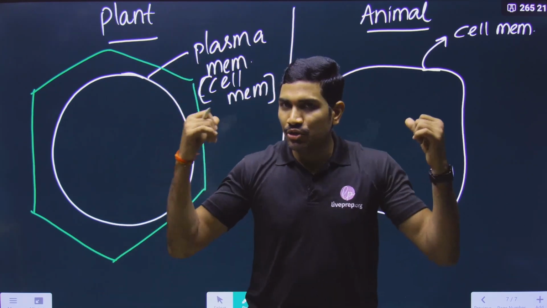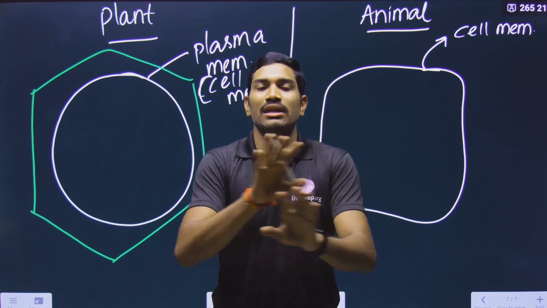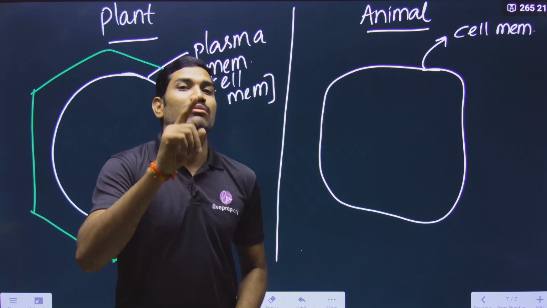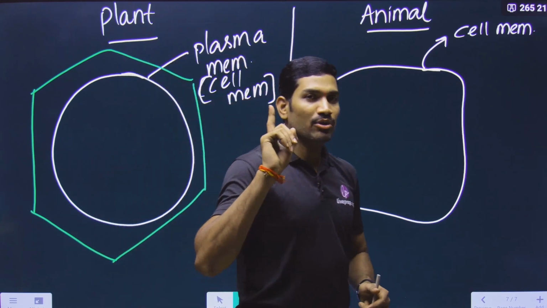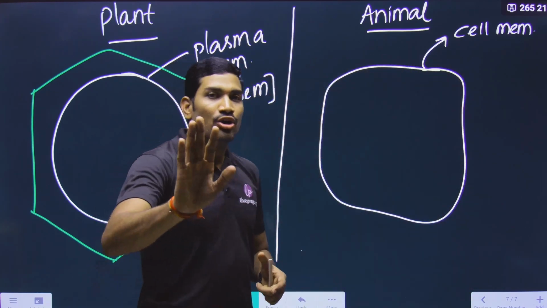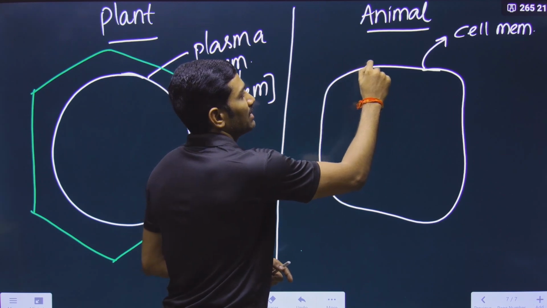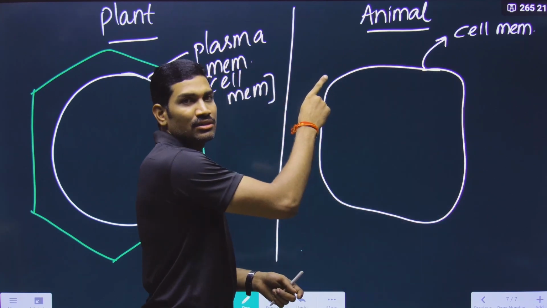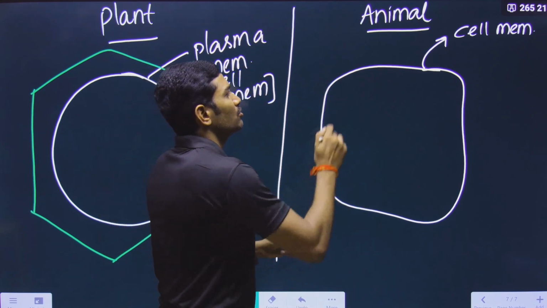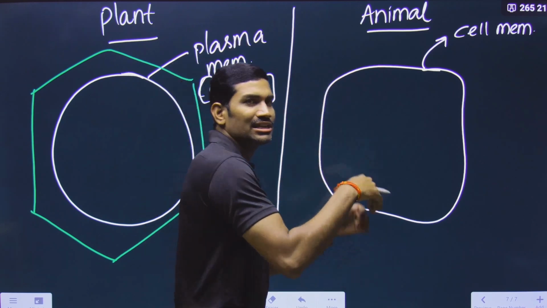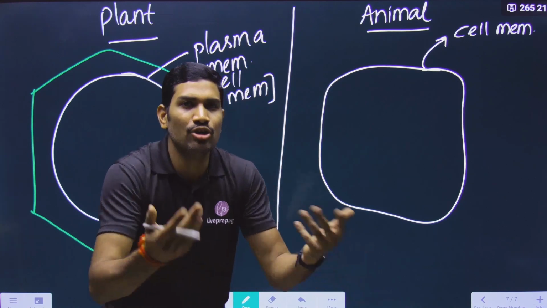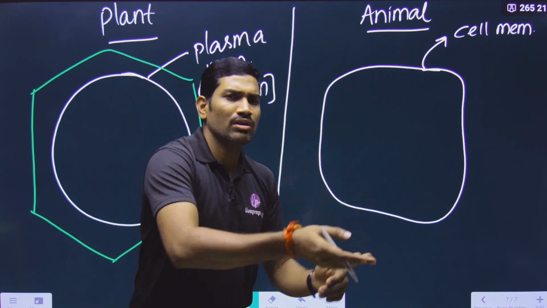In the case of eukaryotic cell, generally we are not talking about glycocalyx. Please understand this. In the NCERT, nowhere do they talk about glycocalyx for eukaryotic cell. They talk about glycocalyx for prokaryotic cell only. But in higher classes, you will study that attached to the plasma membrane, a carbohydrate layer is present. In animal cells, that layer, not in all cells but the majority, is present. If a carbohydrate layer is attached, that itself is called glycocalyx. Glyco means carbohydrate. It is a layer mainly having carbohydrates. Anyhow, slowly we will understand all these things.